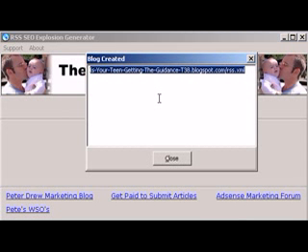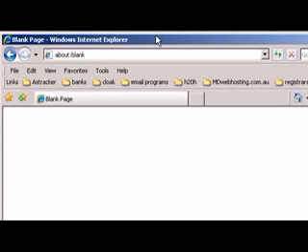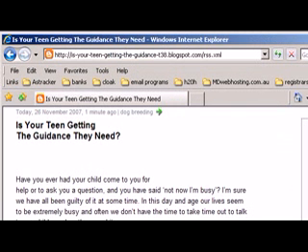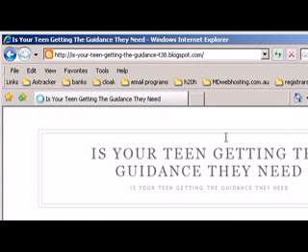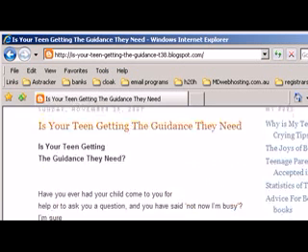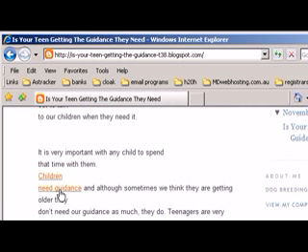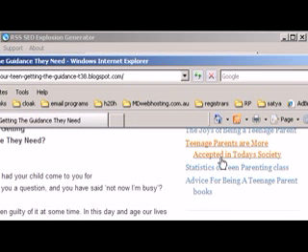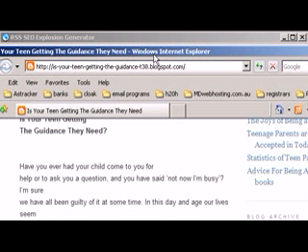I'll copy that. I'll record every one of these to a text file for later reference. I'll go here. And there's the RSS feed of this blog I've just created. If I want to see the blog, I just remove the rss.xml from the end. Okay, and there's the article. There's the links there. These are my feeds. All done.